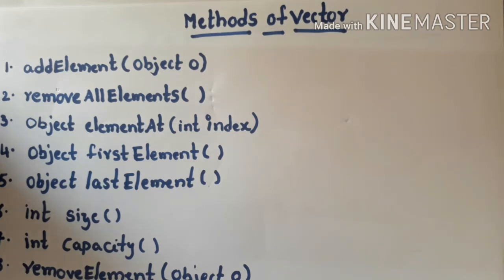The first difference is that Vector is synchronized whereas ArrayList is not synchronized. The second difference is the methods of Vector. The names of the methods of Vector are somewhat different compared to ArrayList. The names are somewhat lengthy, but overall the purpose is the same. So have a look at the methods.